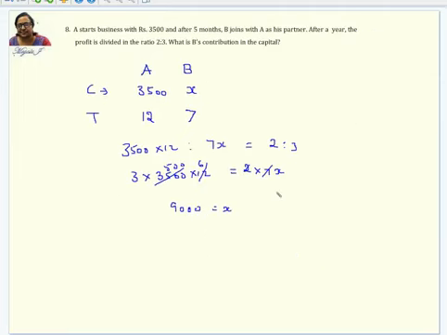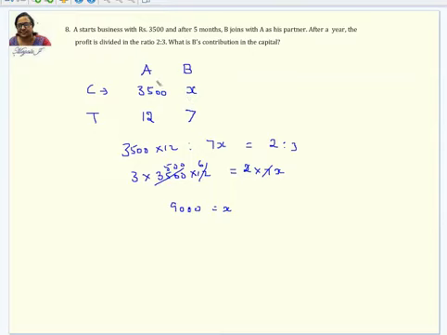Right? Next. The next problem is: A starts business with rupees 3,500 and after 5 months B joins with A as his partner. After a year, the profit is divided in the ratio 2:3. What is B's contribution in the capital? Okay, B's contribution is not given, so we take that as X.